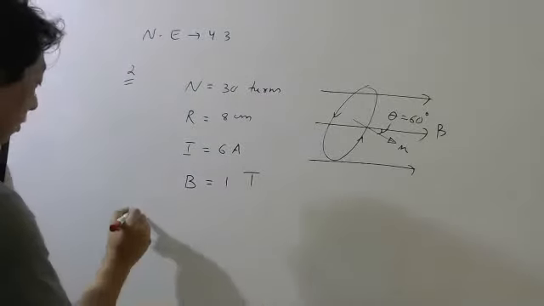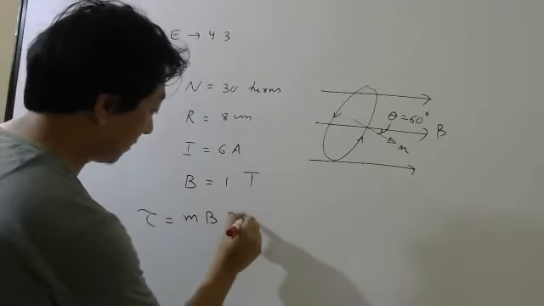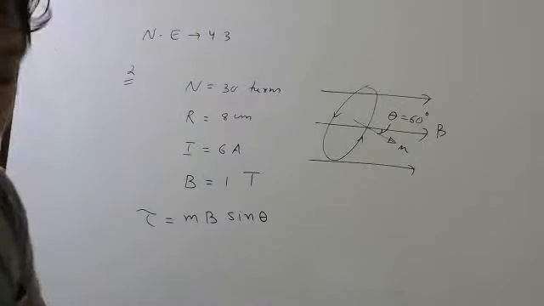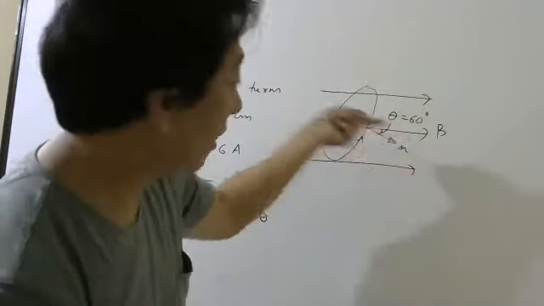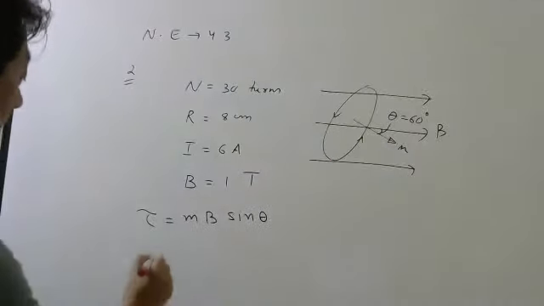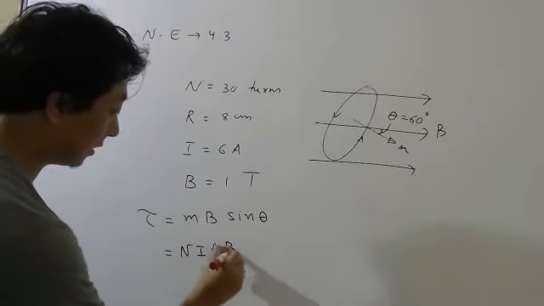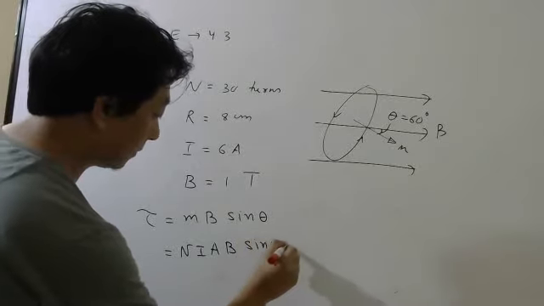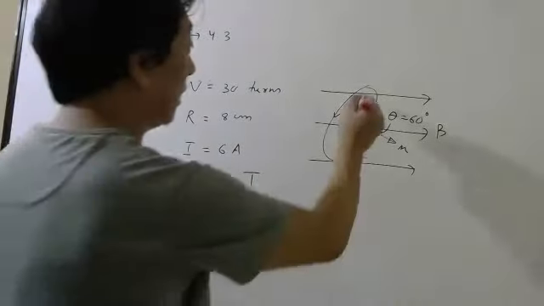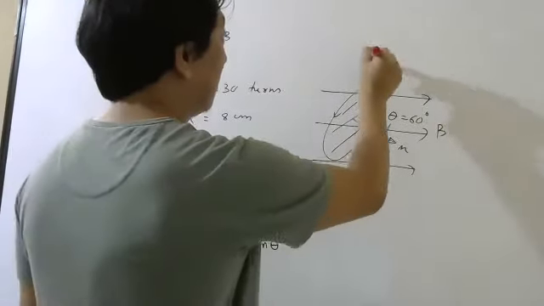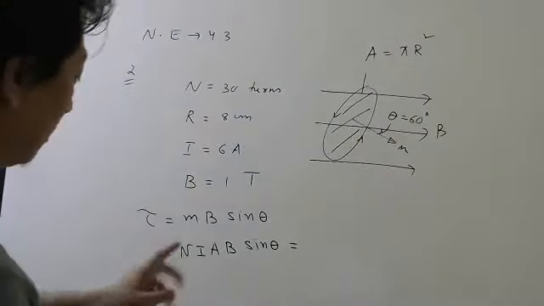So torque acting you calculate, MB sin theta. Be very careful with this theta. It is the angle between magnetic moment vector and magnetic field vector. Magnetic moment is number of turns, current, into area. The bad news here is it is a circle, so area is pi r squared. Pi will come. Okay, so that is the only difficult part.